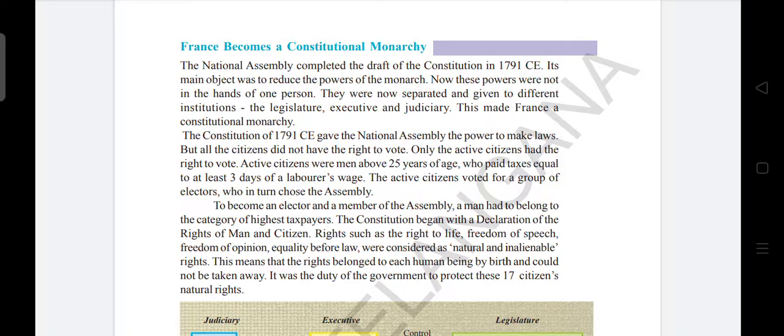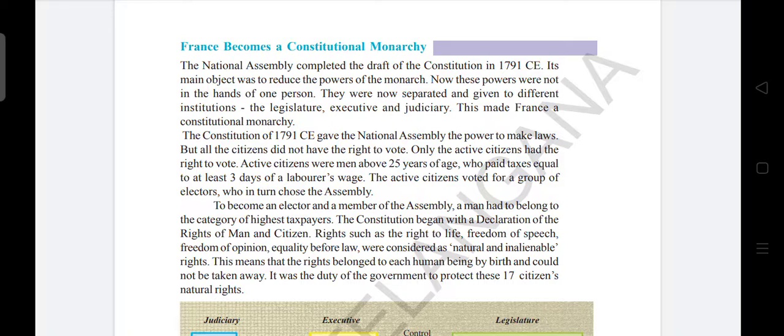The Constitution of 1791 CE gave the National Assembly the power to make laws, but all the citizens did not have the right to vote. Only the active citizens had the right to vote. Active citizens were men above 25 years of age who paid taxes equal to at least 3 days of a laborer's wage. The active citizens voted for a group of electors who in turn choose the assembly.